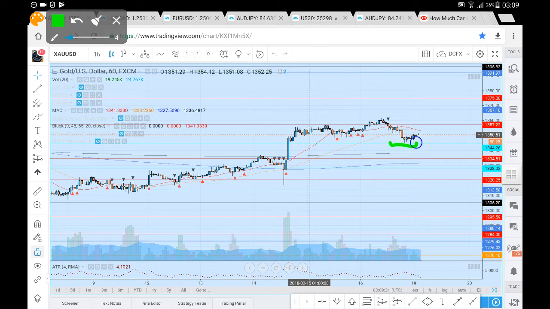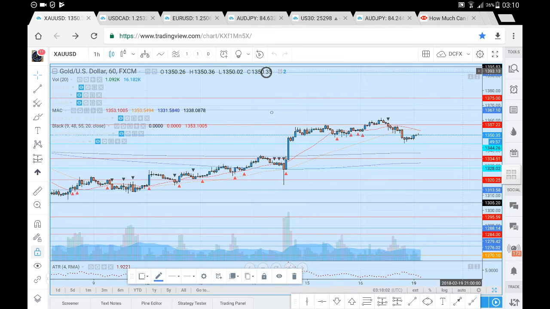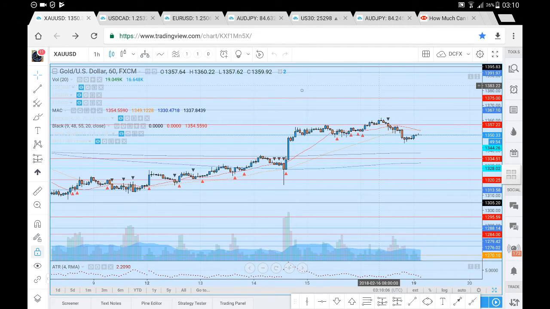continuation. So if we do get a further upside continuation, we are looking for price to head up towards our 1357.22. Successful break, from which we're looking for prices to head towards our 1367.10, and a break from there, 1375, highs of 2016. I can't anticipate prices moving beyond the 1375 here on Monday 19th of February. If we do trade above the 1375, the very next level that we are looking at is all the way up at 1392 essentially. Up at 1392,